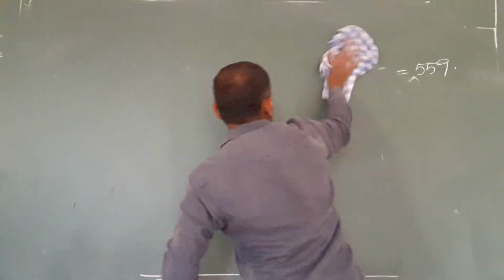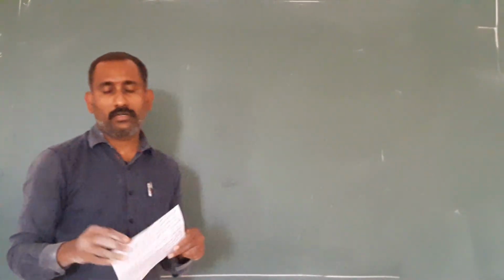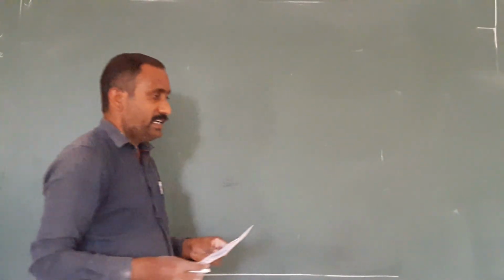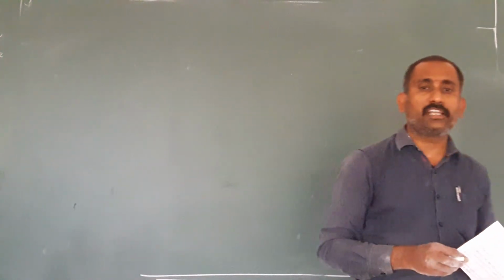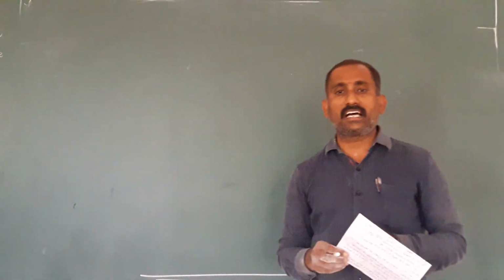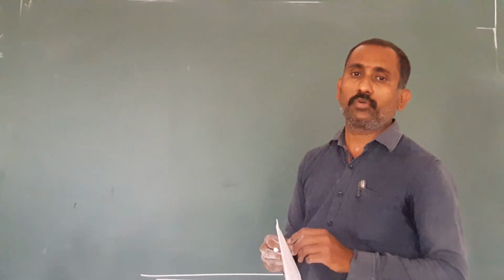Now, based on the coagulation value, some numerical problems I will discuss. Very important for PU and objective exam. Especially these coagulation value numerical problems, they ask only in objective exams compared to the PU exam.